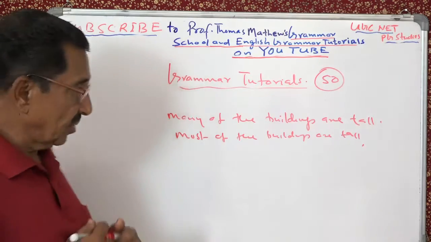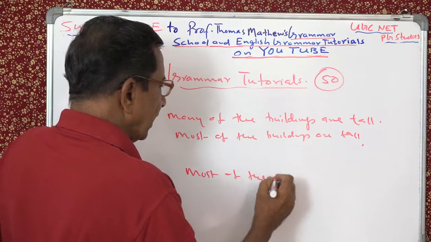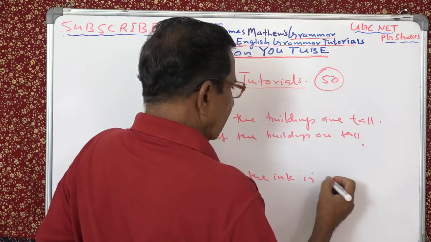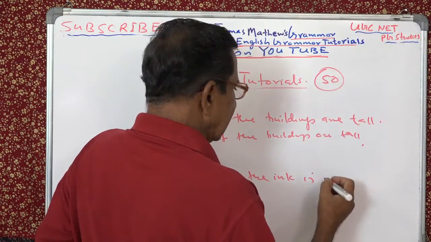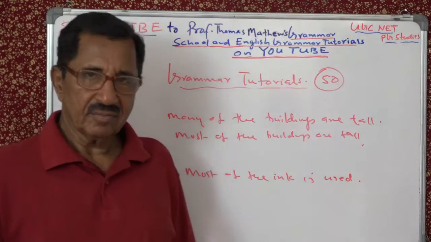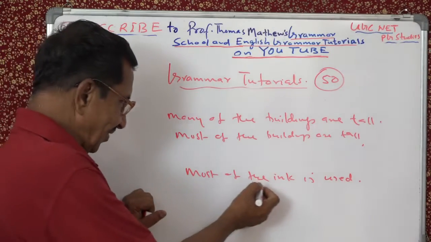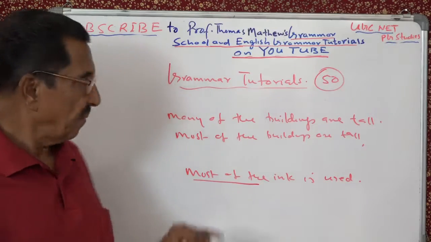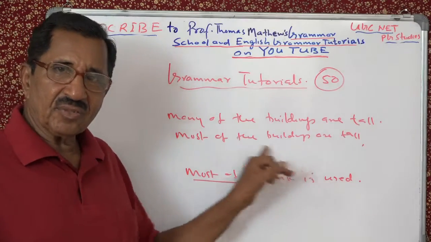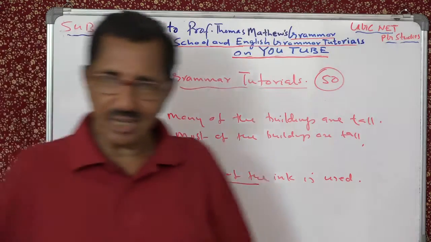But this is not possible with the uncountable nouns. Most of the ink is used. You cannot say many of the ink is used. So here it is most of, partitive use with the uncountable nouns. Here it is with count nouns, but it is the superlative degree of many. Hope it is very clear to you.